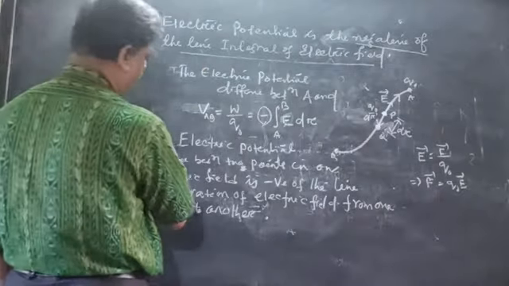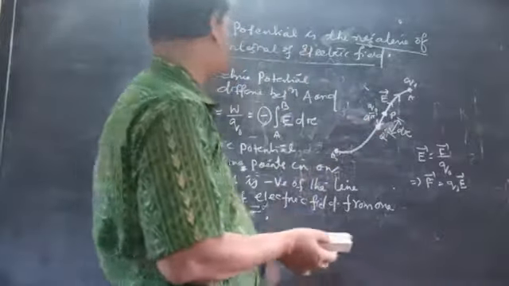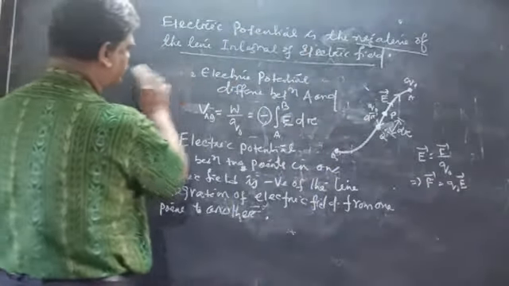Suppose A is at infinity and B is at some distance.